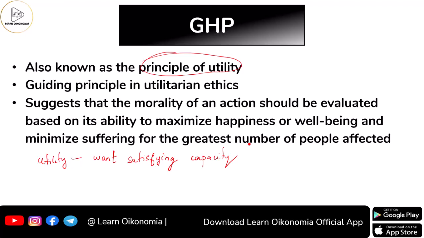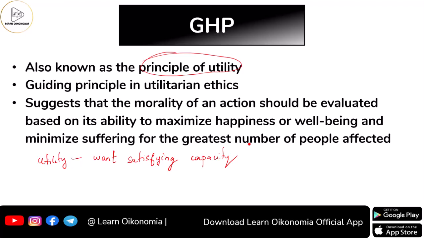So this is the basic idea of utility, and we have already looked at the different ways in which we consider utility. There exists the cardinal way of looking at utility, where we say that utility can be measured in terms of numbers, in terms of utils. And you also have the ordinal way of looking at utility, which says that utility cannot be measured, but instead it can be ranked. So that is the microeconomic way of looking at the different approaches to considering utility.